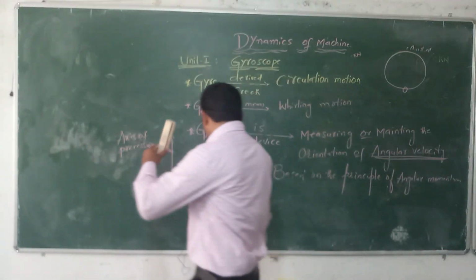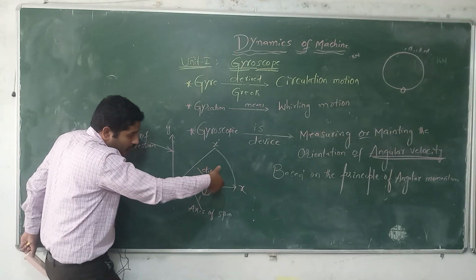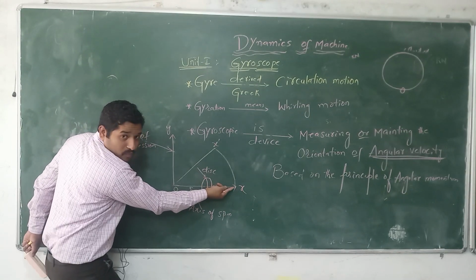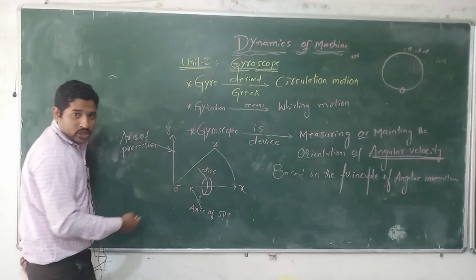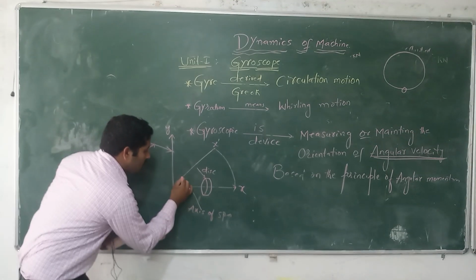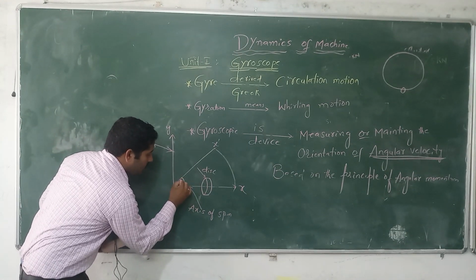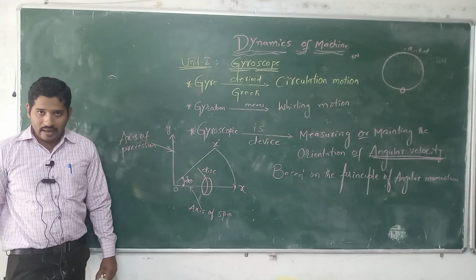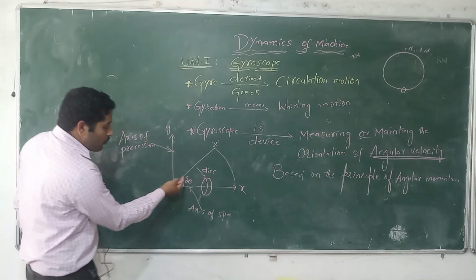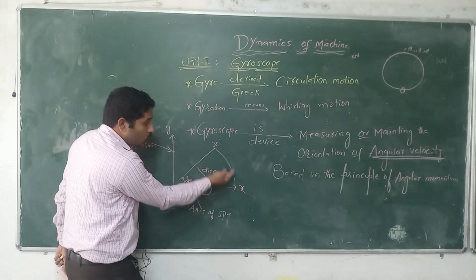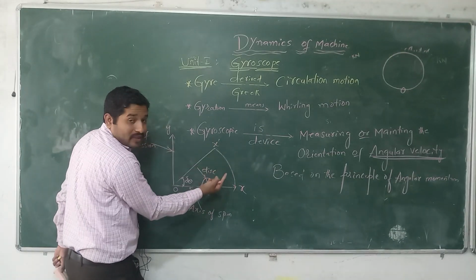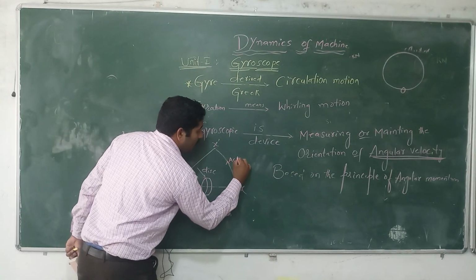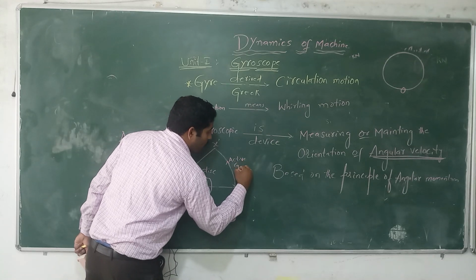Okay, then let us see, this disk is moving from the initial position to the final position. If it is moving, it makes some angle. So we can say it is a change of theta, delta theta. If it is moved from the initial position to the final position, this one we can say is the active gyroscopic couple.